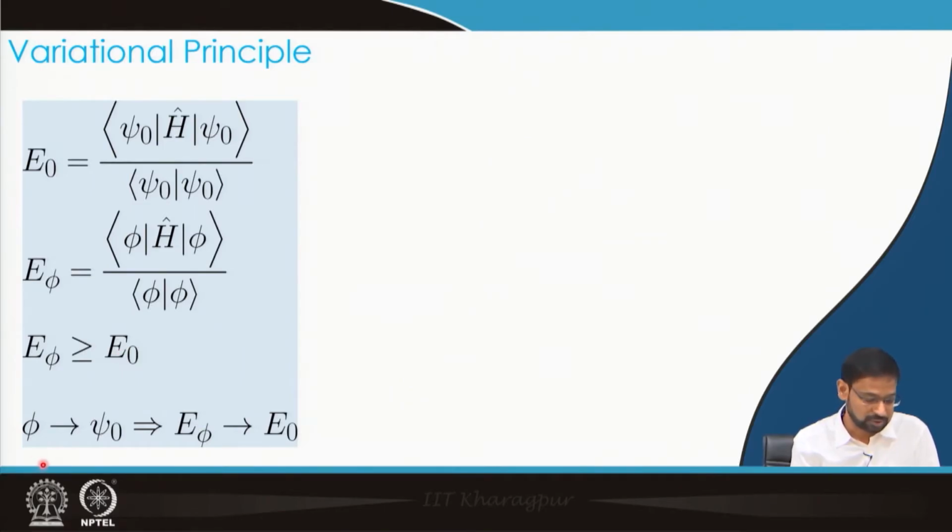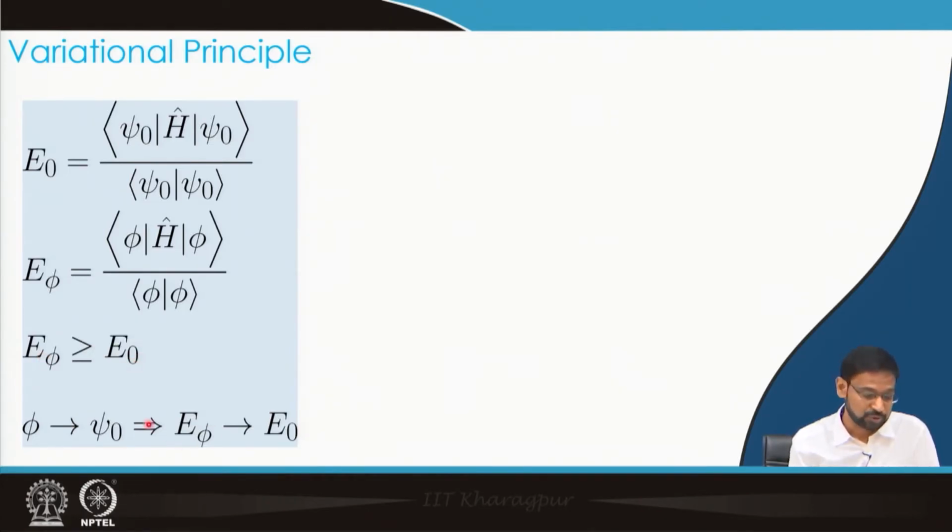In other words, as my trial wave function approaches the real eigenfunction, that would be reflected in the energy. That means the energy E phi that I obtain will also approach the ground state energy. Now, since I do not know the exact ground state energy, how would I ensure that it is approaching it? That is where the variational principle helps us, because no matter what trial function you take, your energy is always going to be greater than the ground state energy.